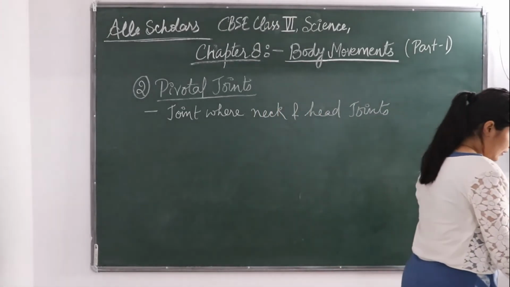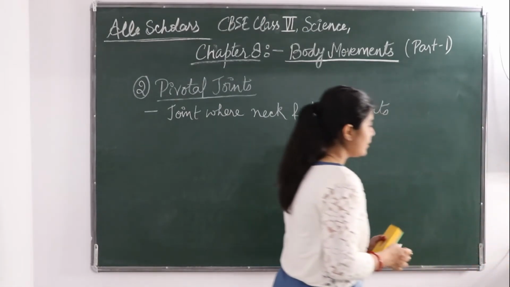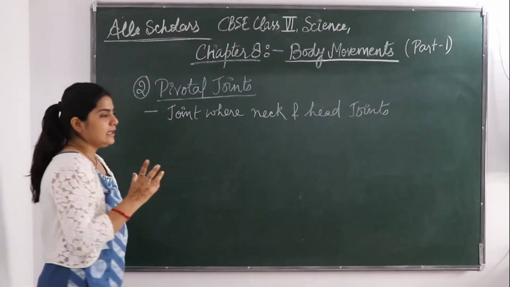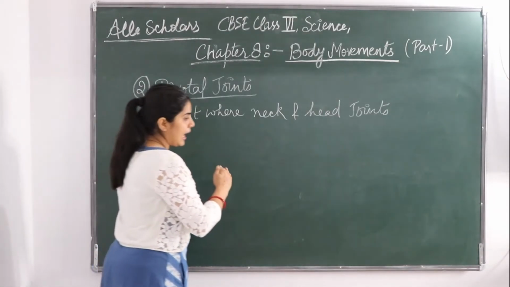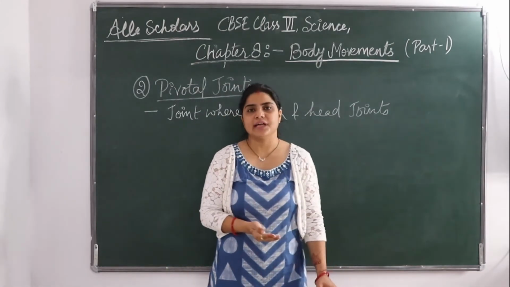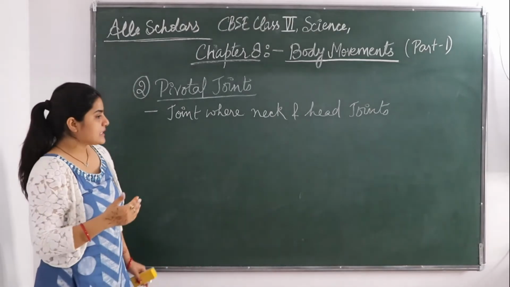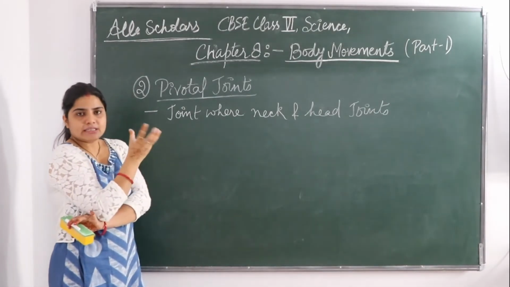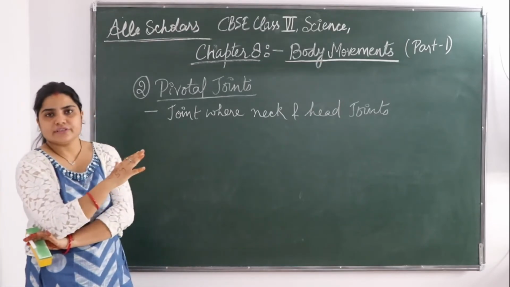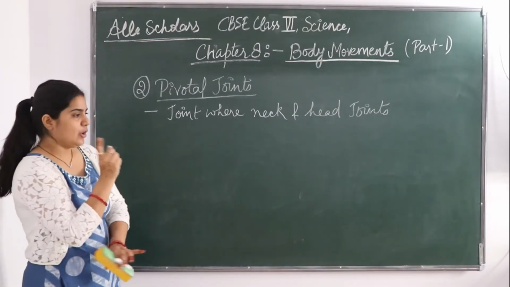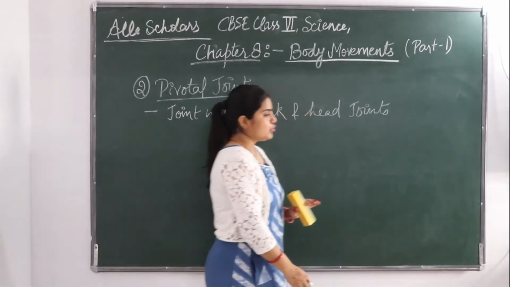It is a kind of joint where neck and head join. So this is a cylindrical shaped bone inside and another bone forming a ring type of structure, like a ring.